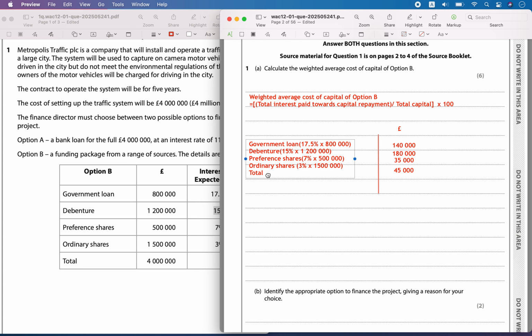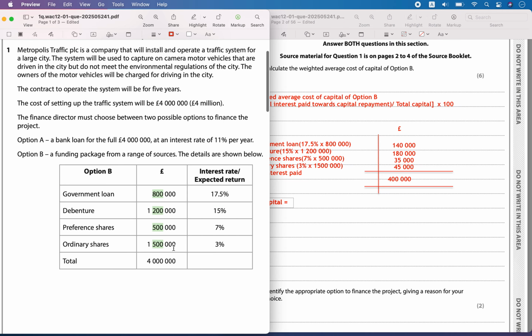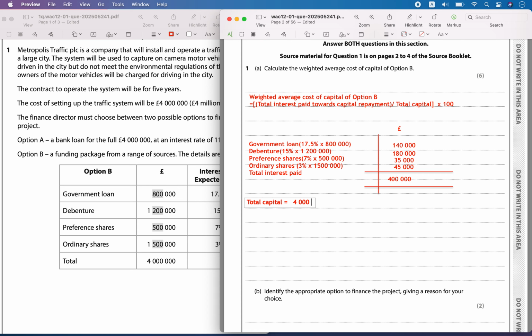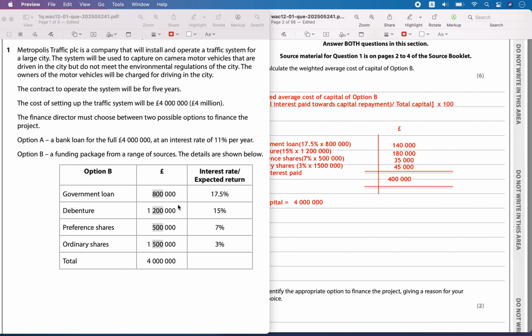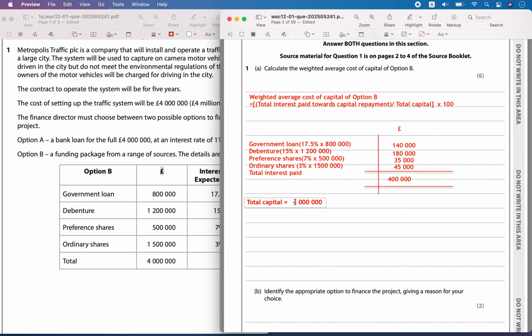Now let's add the total interest paid. Okay, it is equal to 400,000. Now also the total cost or total capital. The total capital they have given. So total capital is equal to, we can write it directly, it is 4 million pounds.